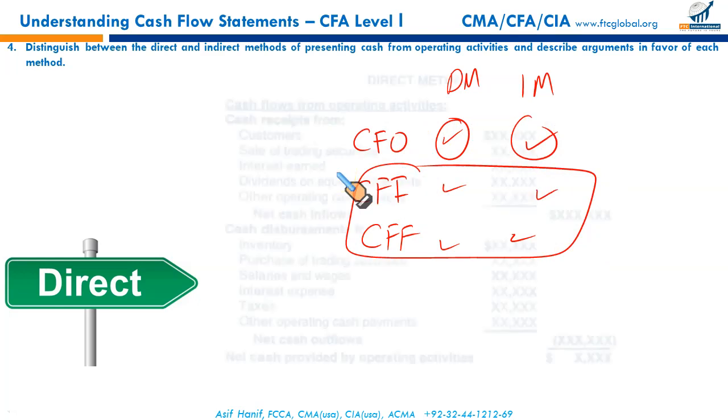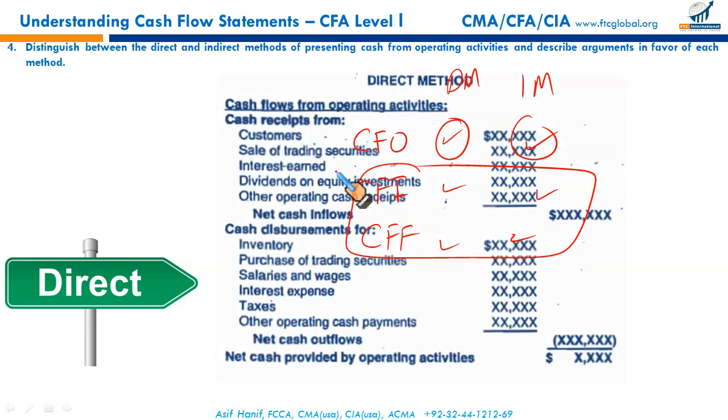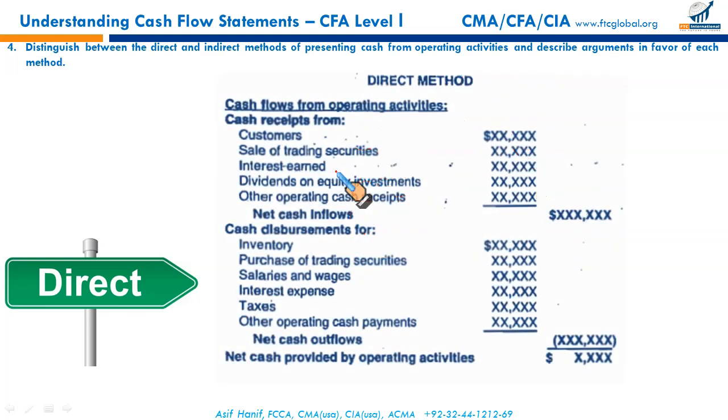Now what is the difference basically? This is the direct method. The direct method simply takes gross cash receipts, money received from our customers. Sale of trading securities is considered an operating inflow. Interest earned is considered an operating inflow. Dividends on equity investment are also an operating inflow under US GAAP, when the context is silent, it's GAAP. And other operating cash receipts. These are gross cash receipts from operations, listed one by one.